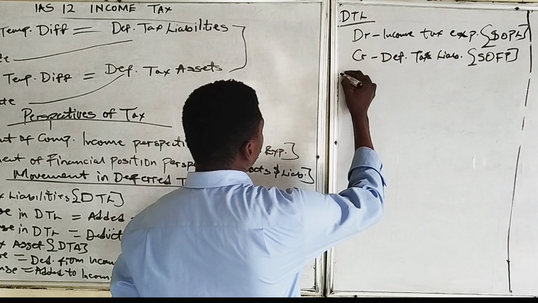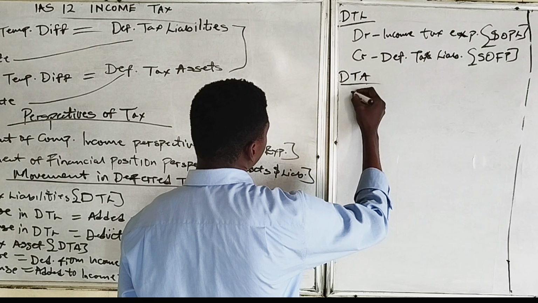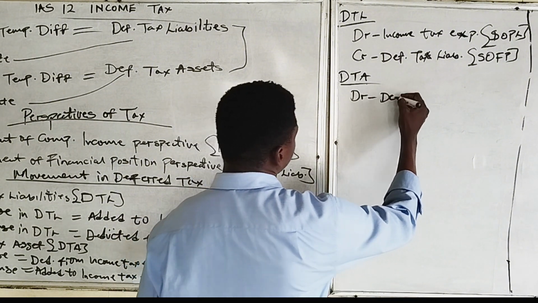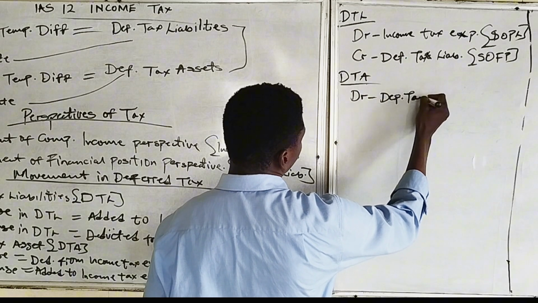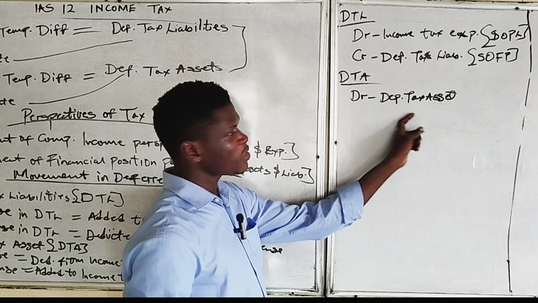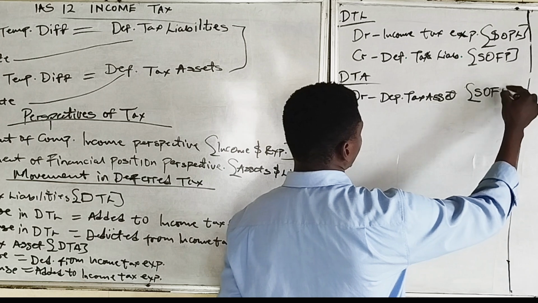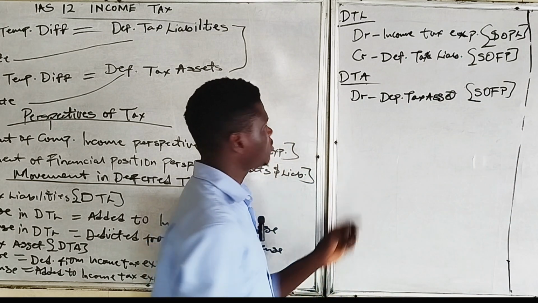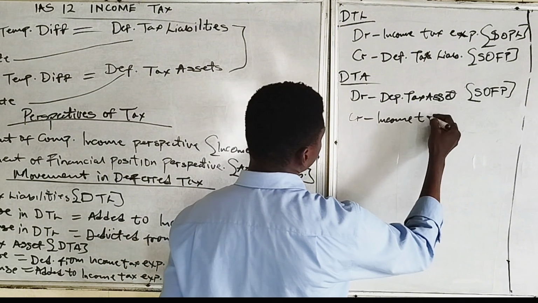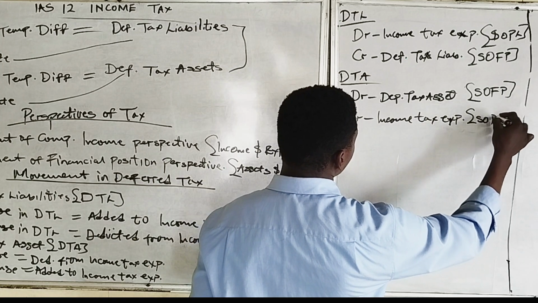Then if we have deferred tax assets, we will debit the deferred tax assets, which is an asset, a non-current asset in the statement of financial position. Then we will credit income tax expense, which is in the statement of profit or loss.